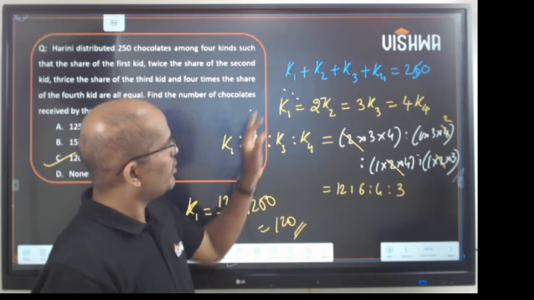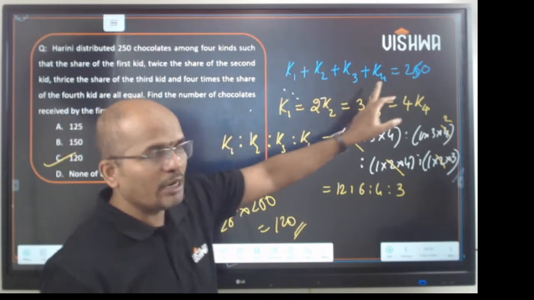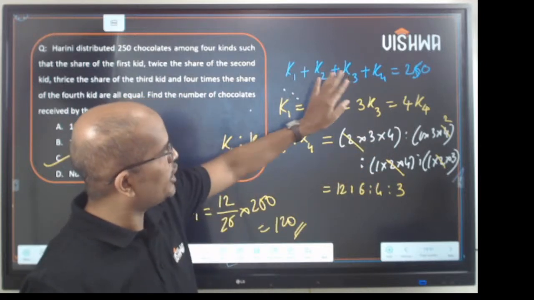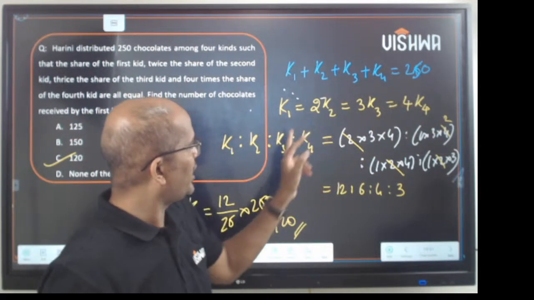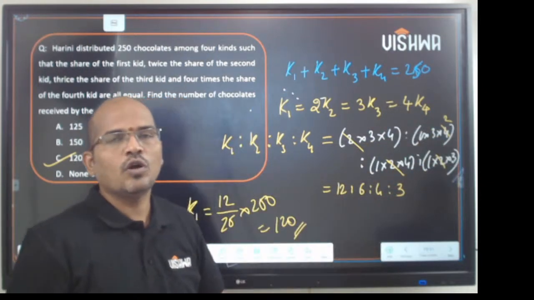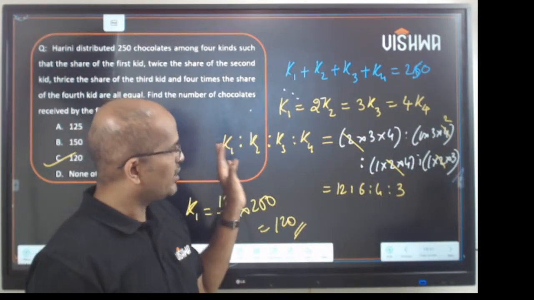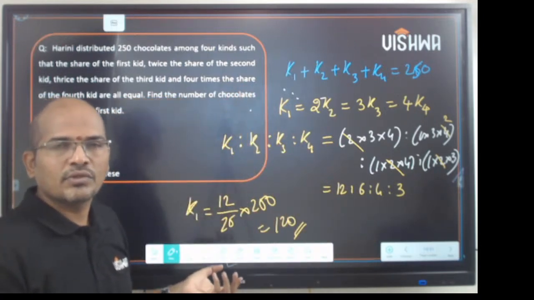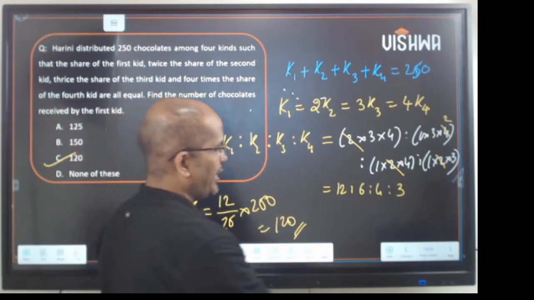So if you want K1, close K1 and multiply the other coefficients. If you want K2, close K2 and take the other coefficients. If you want K3, close K3 and take the remaining things. So this is how we solve the question of finding the ratio. Once the ratio is there, we'll solve it directly. Clear with that? So, the next question.